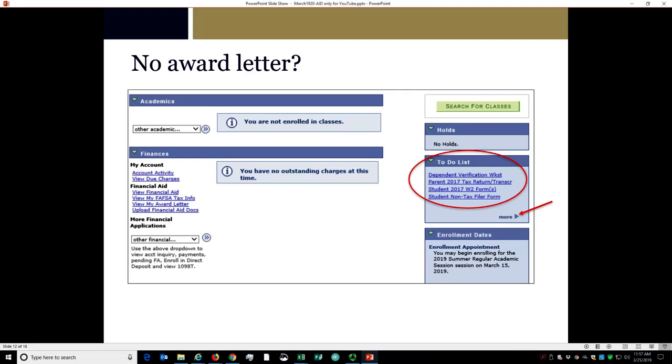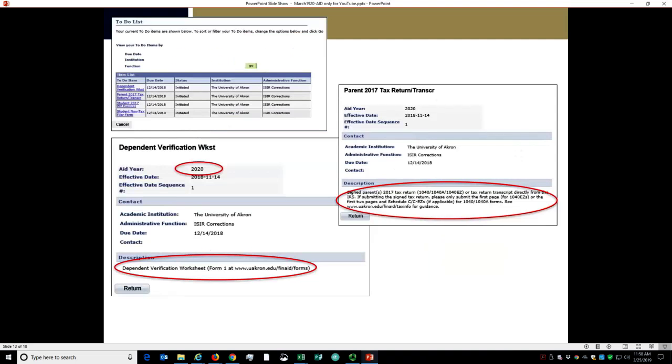Information or forms that are required are also listed on your student's to-do list in the Student Center of My Akron. The student in this example needs to submit a dependent verification worksheet and tax documents. By clicking on the More button, the student can see additional details about the missing documentation, including which aid year and where to obtain the UA form or tax documents that we require. Your student must monitor the to-do list throughout the entire year.